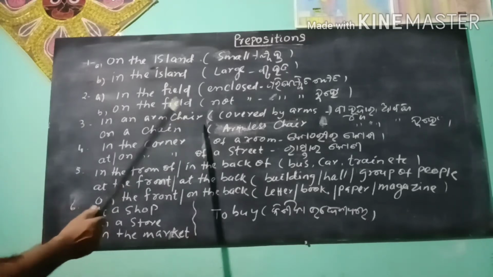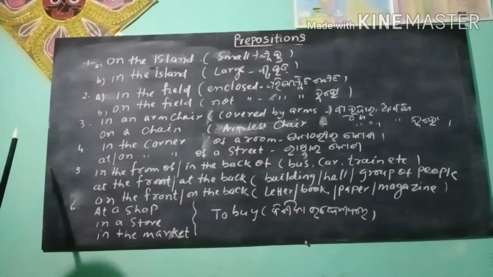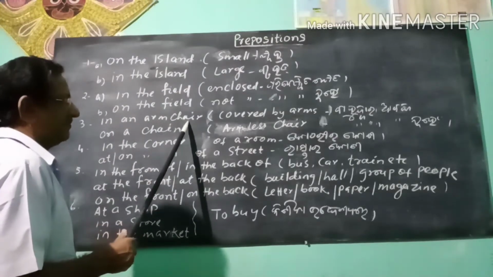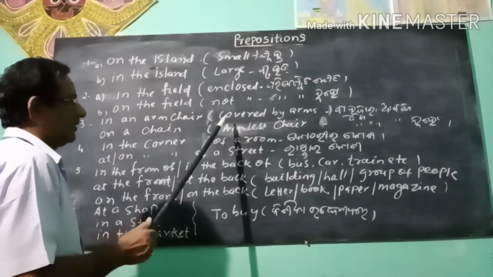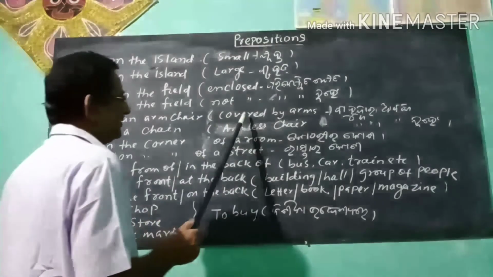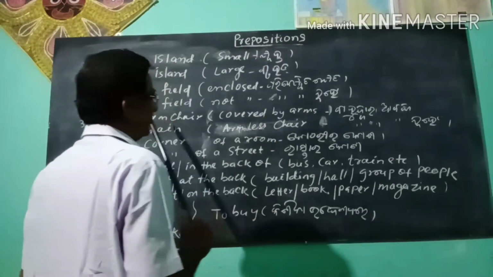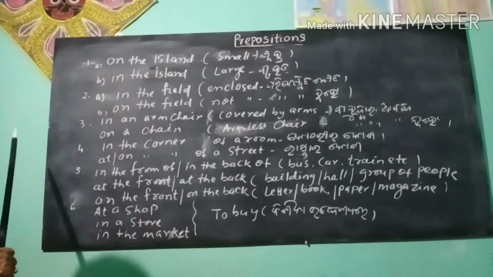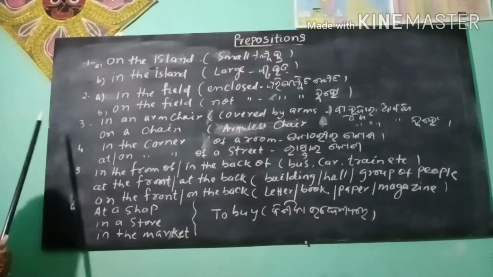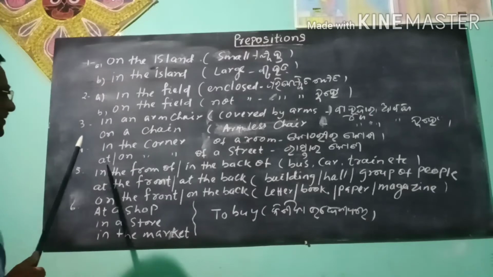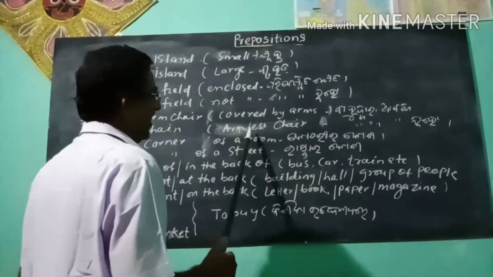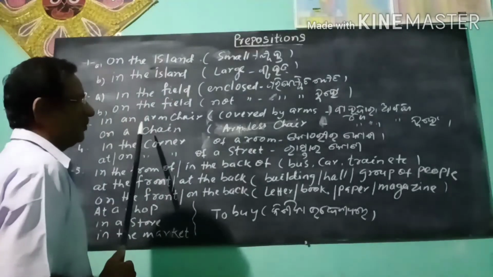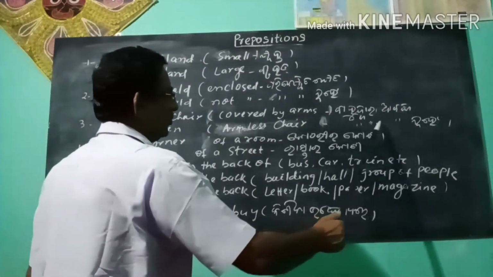In an armchair, on a chair. In is used before armchair because the chair is covered by arms. On a chair means the chair is armless. Here on is used.